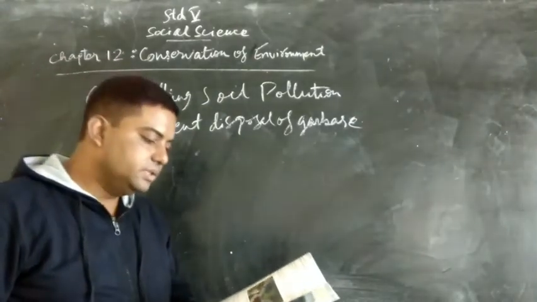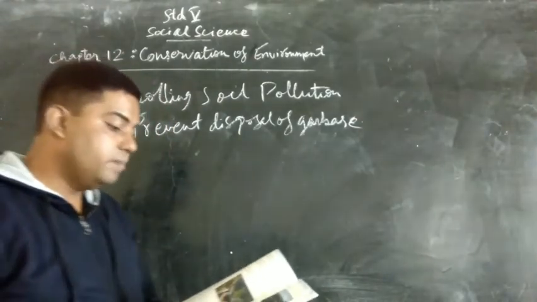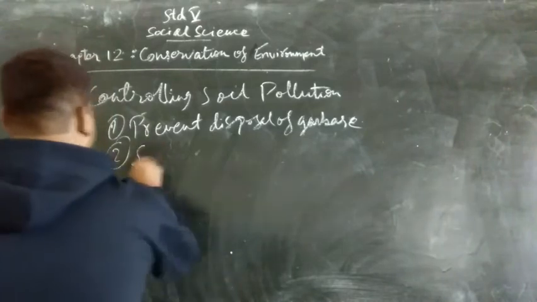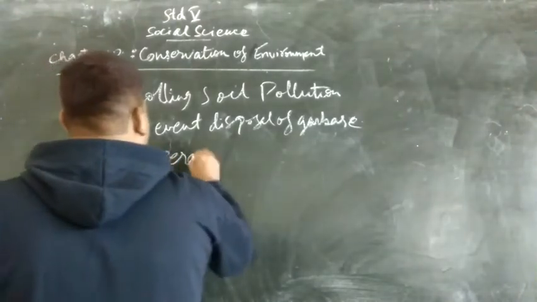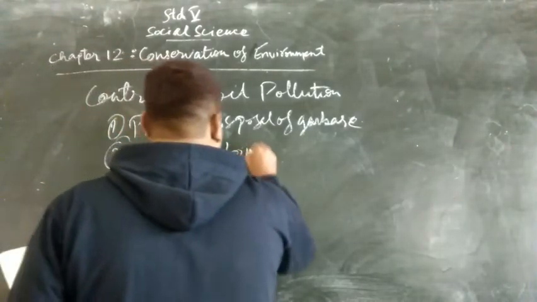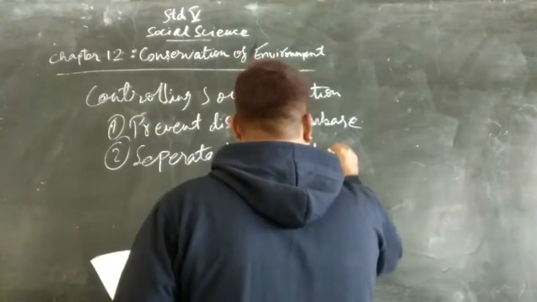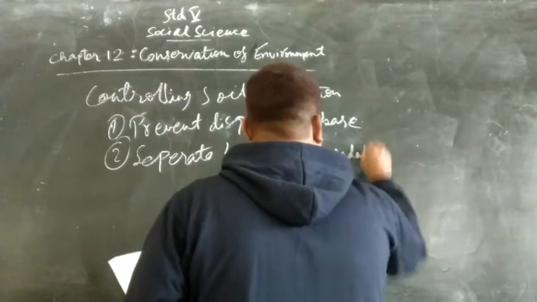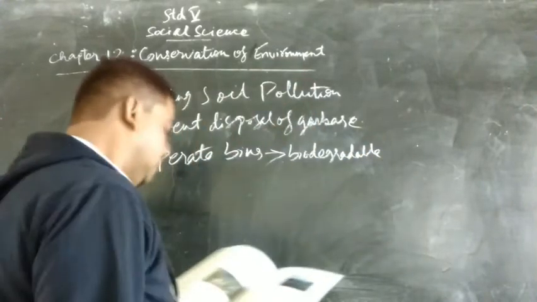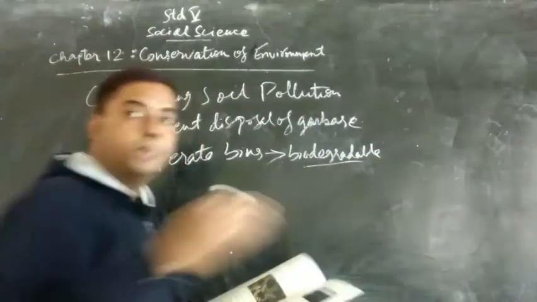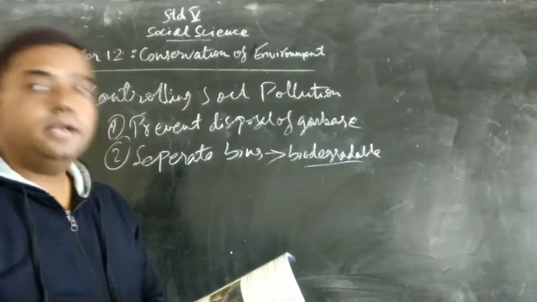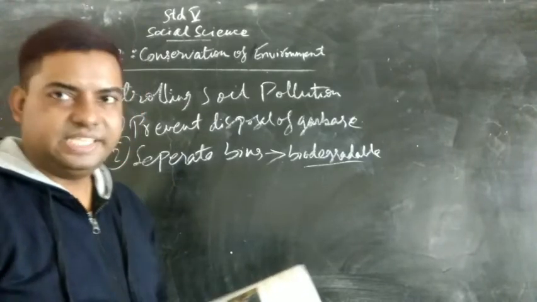We should have separate bins for biodegradable and non-biodegradable waste. So have separate bins. Now, when we come to biodegradable, it means those wastes which can be broken down by the bacteria and mixed with the soil, like vegetable waste.